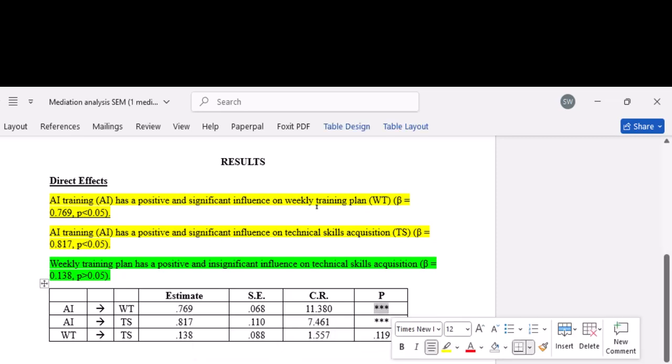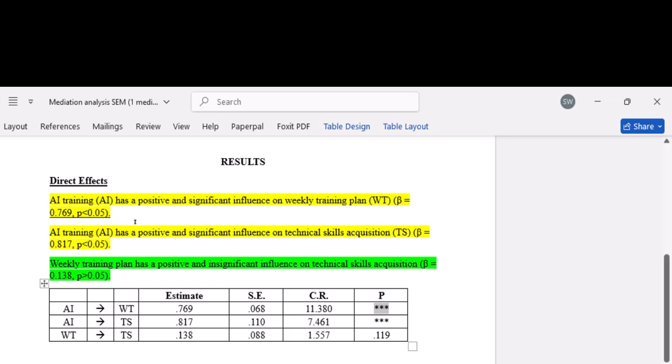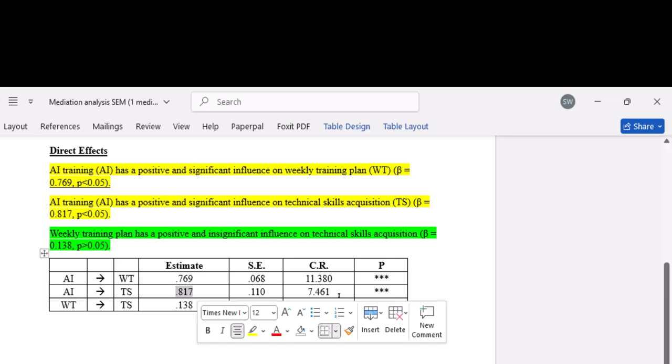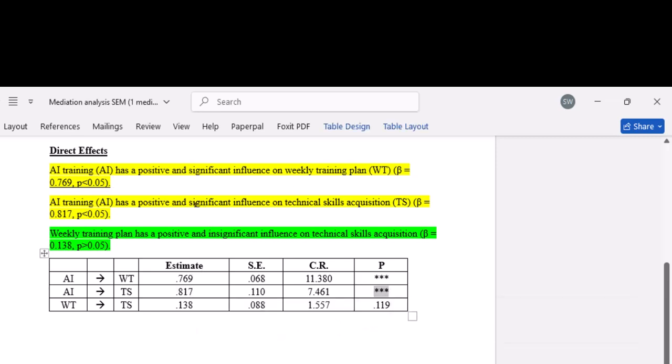Then you can write the beta coefficient and the p-value there. Next, AI training has a positive and significant influence on technical skills acquisition.